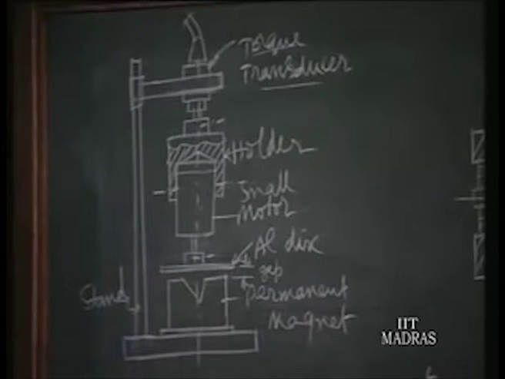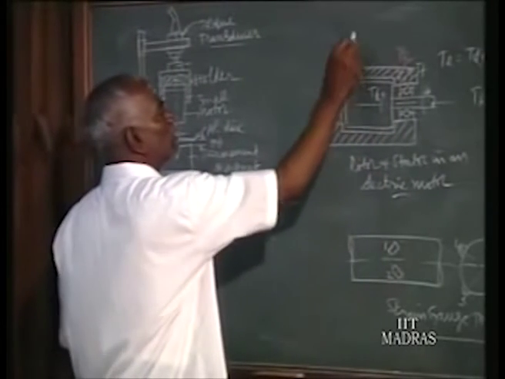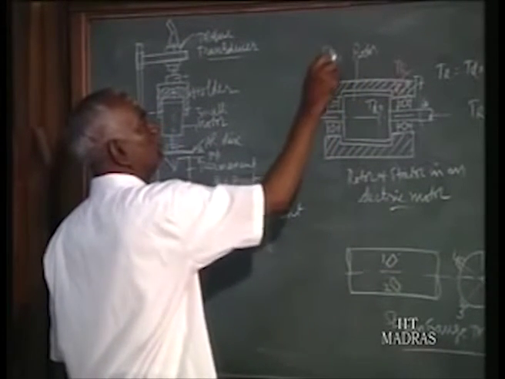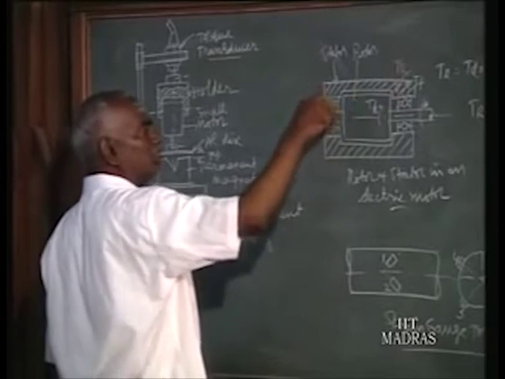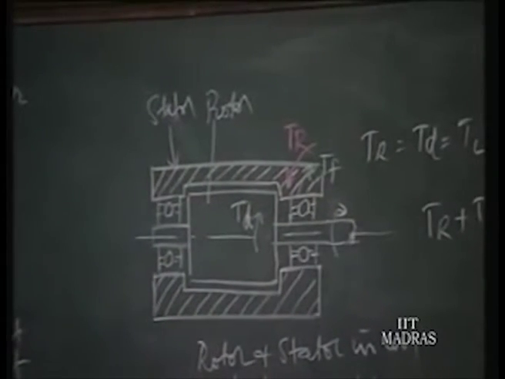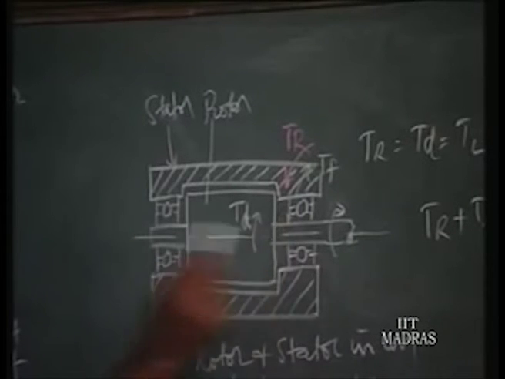Because we know the rotor is mounted on the stator by 2 ball bearings like this. It is shown here. This is the rotor and this is the stator. The rotor is mounted inside the stator by having 2 ball bearings.